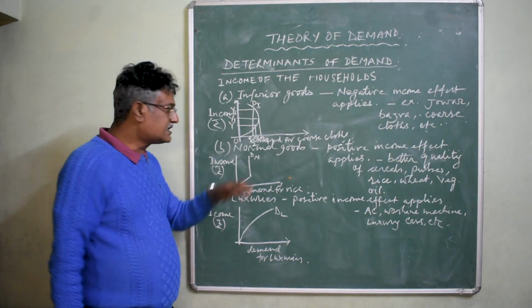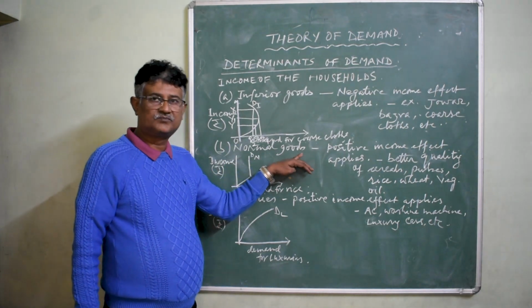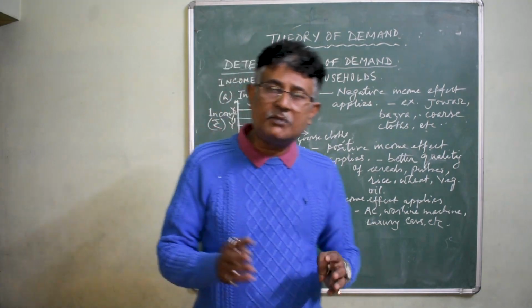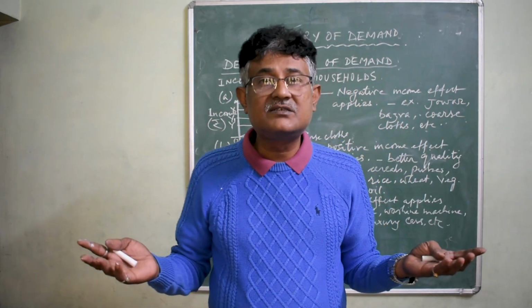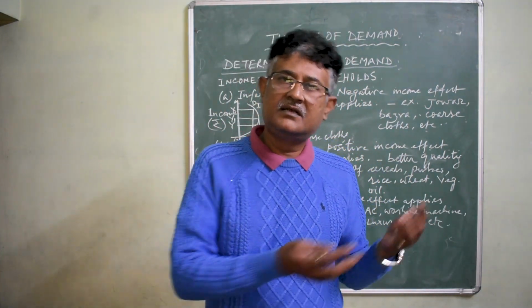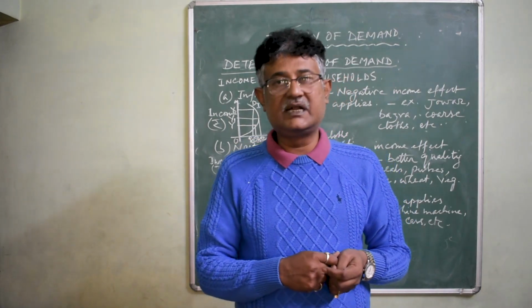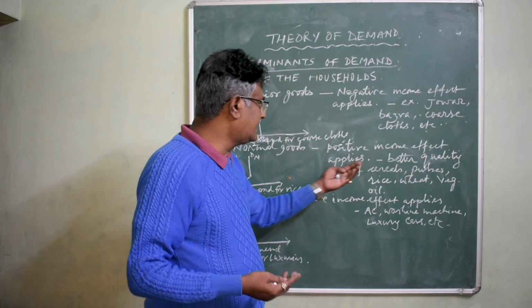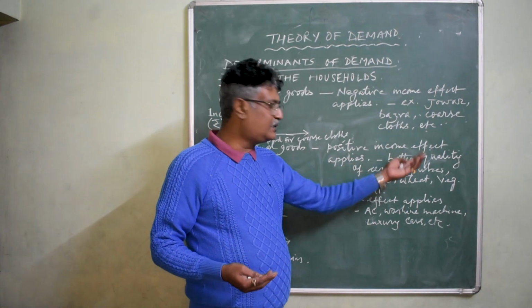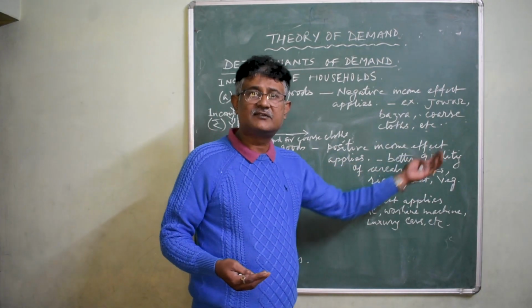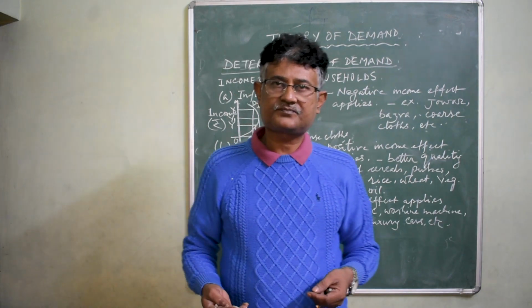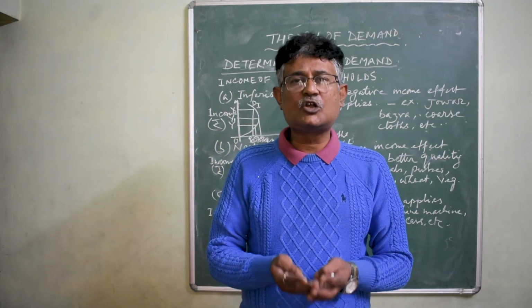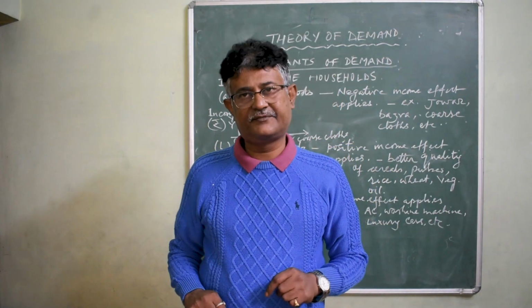Now we are coming to normal goods. Now what are normal goods? Normal goods are the normal necessities of life, like better quality of clothes, the food grains like cereals, pulses, rice, wheat, vegetables, etc. So these are the normal essentials of life.